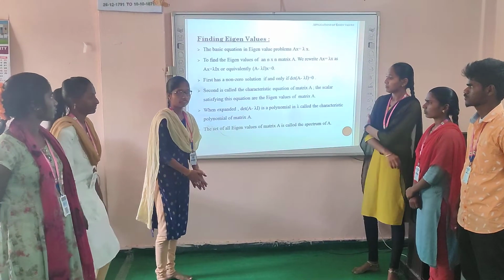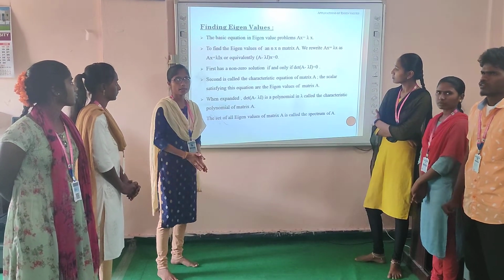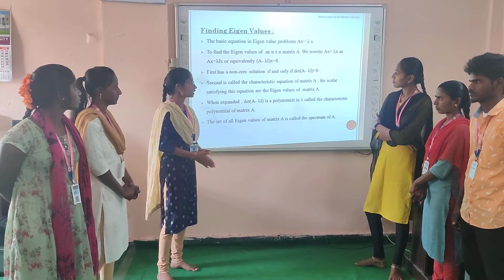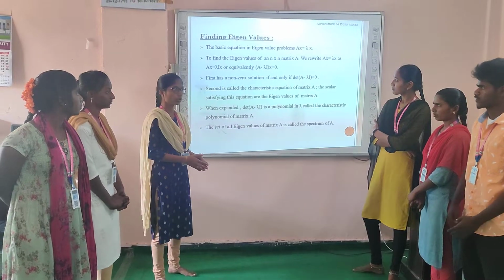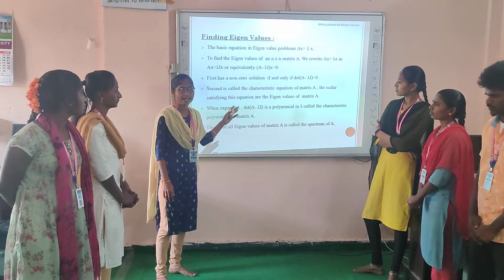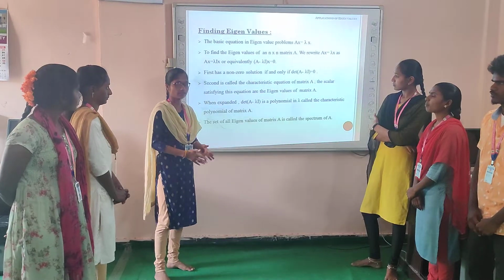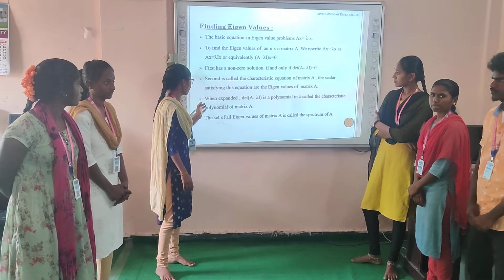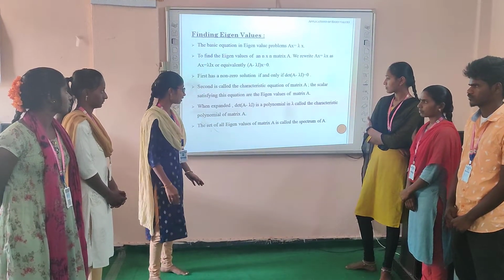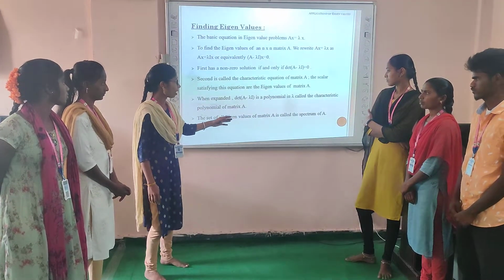This factor is the eigenvalue associated with the eigenvector. Finding eigenvalues. The basic equation in eigenvalue problems is Ax equals lambda x. To find the eigenvalues of an n by n matrix A, we write Ax equals lambda x as Ax equals lambda Ix, or equivalently (A minus lambda I)x equals 0. This has a non-zero solution if and only if the determinant of A minus lambda I equals 0. This is called the characteristic equation of matrix A. The scalars satisfying this equation are eigenvalues of matrix A. When expanded, the determinant of A minus lambda I is a polynomial in lambda called the characteristic polynomial of matrix A. The set of eigenvalues of matrix A is the spectrum of A.